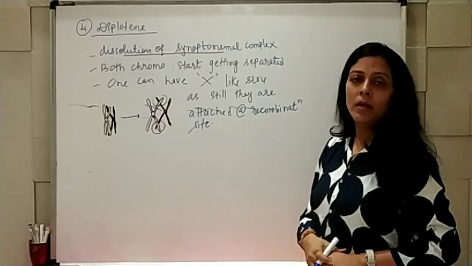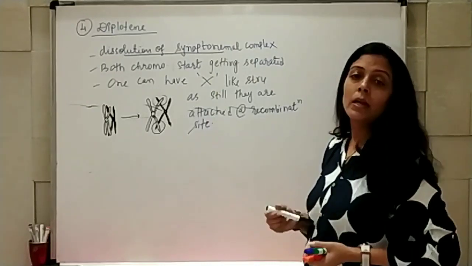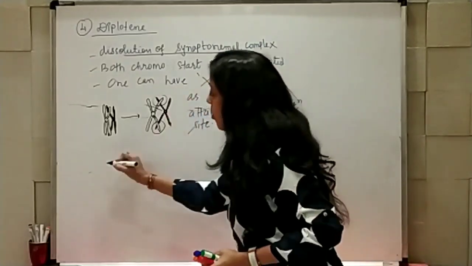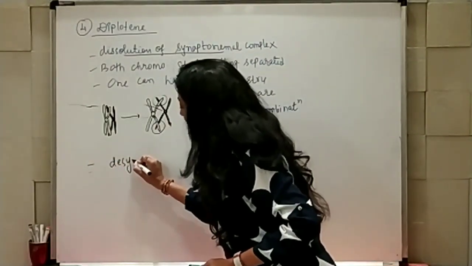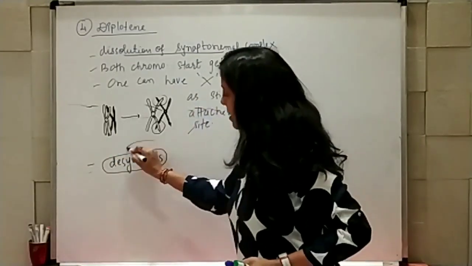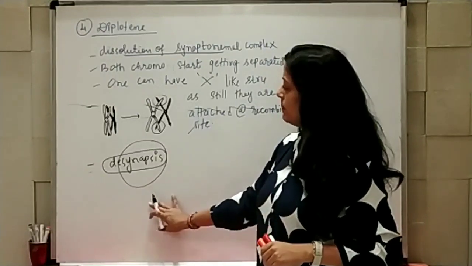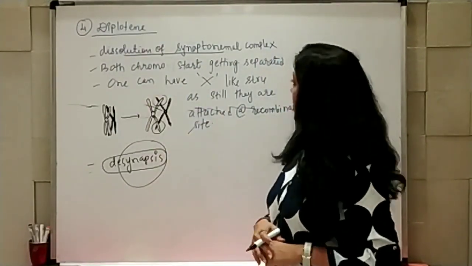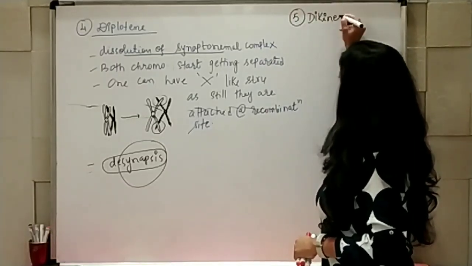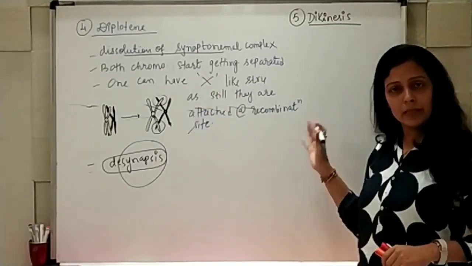Ultimately, the last phase is diakinesis. Synapsis had occurred in zygotene. So this phase is also marked by desynapsis. Synapsis meant coming together. Desynapsis means going away. So desynapsis can occur in the diplotene phase. Now the fifth phase is known as diakinesis, and this is the last phase of prophase 1 also. So what started in prophase has to be completed here.